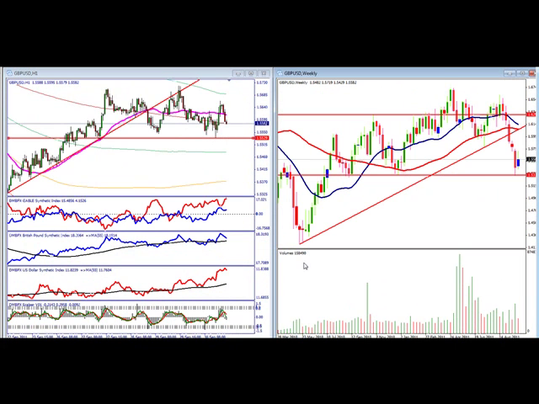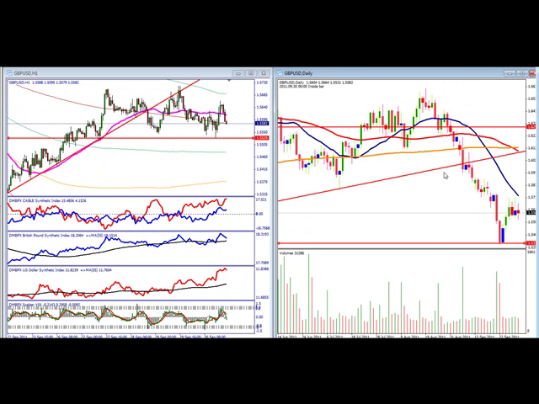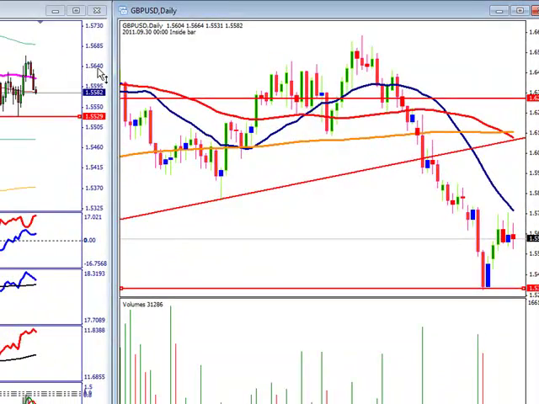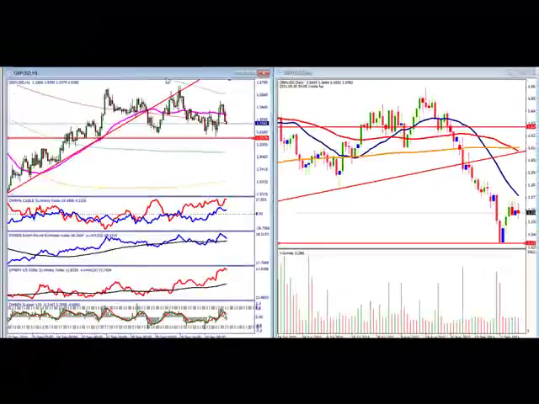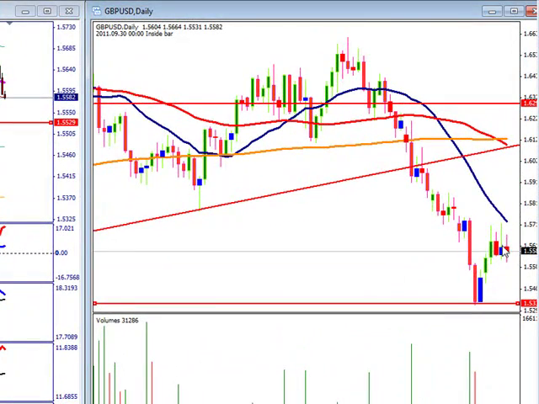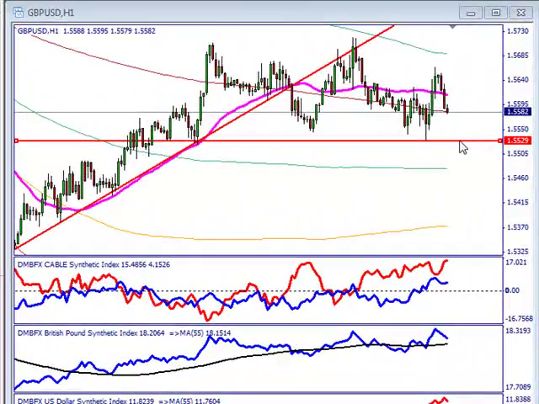For the pound dollar, I had a weekly here. Let's go back to the daily. You can see that we tested our support area and then we consolidated for the week. A little resistance here at the 20 moving average, but overall we're sitting in a neutral zone. You can see we've been there for a couple days, and that's supported by the 4 days we see here. So I did take the time to go ahead on a 1 hour time frame to mark the 1.55. It'll be interesting to see what happens as we move down.